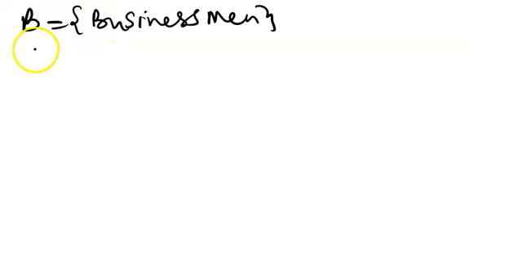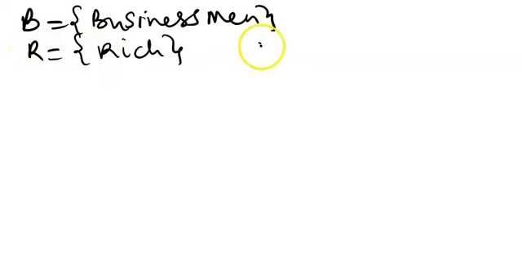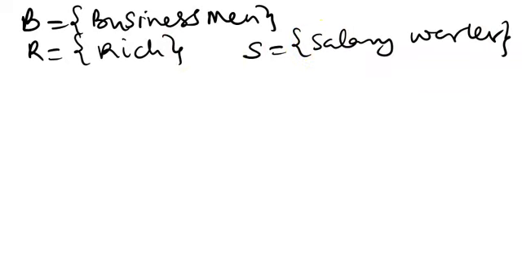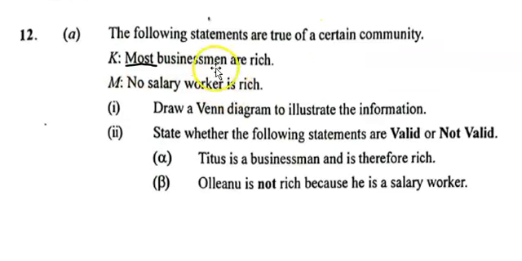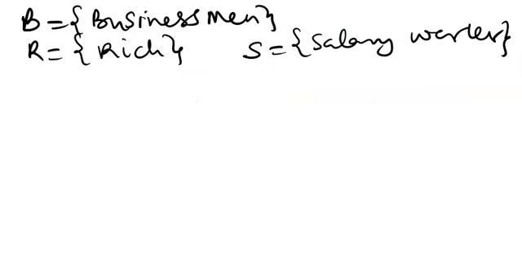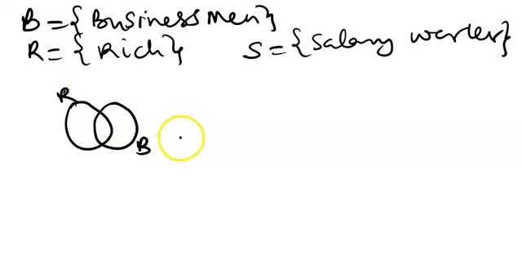Now to represent it on a Venn diagram, we let B represent businessmen, R represent being rich, and S represent salary worker. Now let's begin. The first statement, most businessmen are rich, will be an intersection. So you have rich people here, businessmen here. So this is rich, this is businessman.